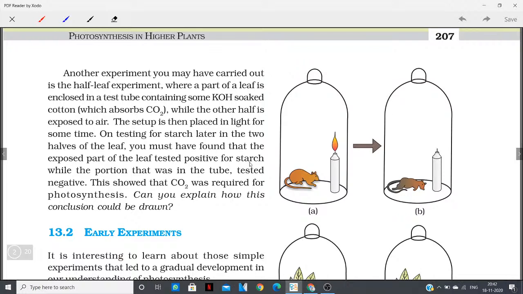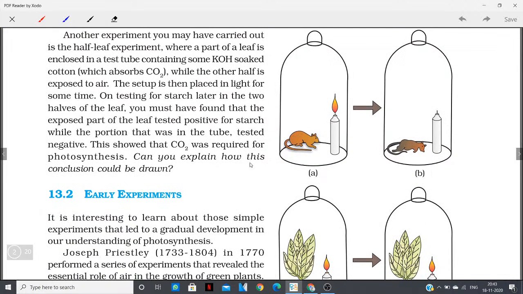Another experiment you may have carried out is the half leaf experiment, where a part of a leaf is enclosed in a test tube. Okay, you remember these experiments, yes or no? First of all, tell me, do you remember these experiments or do I need to tell you again? I think you must be remembering all these experiments. These are very basic experiments that you have done in your previous classes, and all of you must remember them.